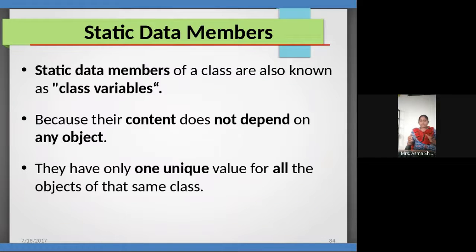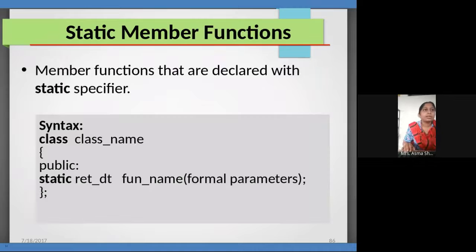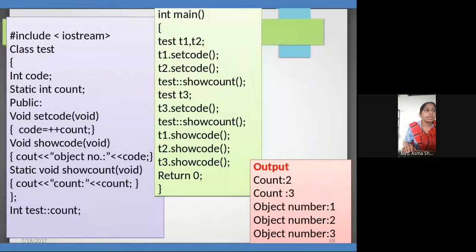Static data member means which is accessible by all the objects. They are able to manipulate those values also. So let's see an example. It is very easy. See, you can observe now. It is better to learn from this example.